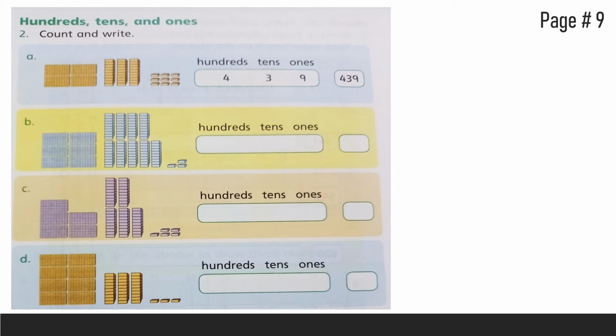Okay, how many 100 blocks are here? Let's count. 1, 2, 3, 4, 5, 6. 6. How many tens blocks are here? 1, 2, 3, 4, 5, 6, 7, 8, 9. 9. And how many ones are here? 3. So we have 693. Okay, these two parts, part C and D, you have to do by yourself.